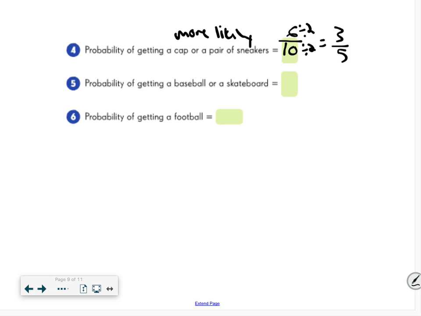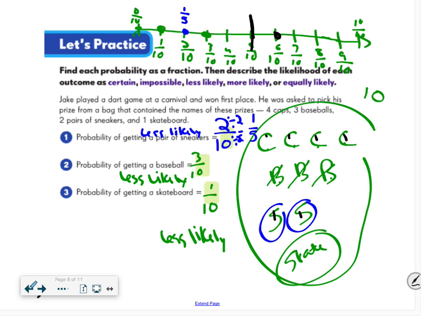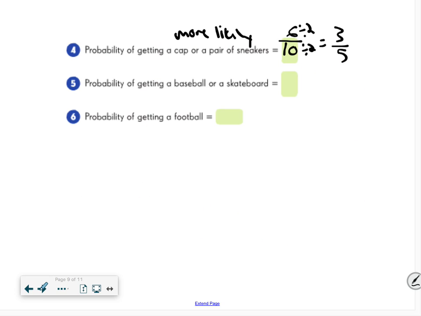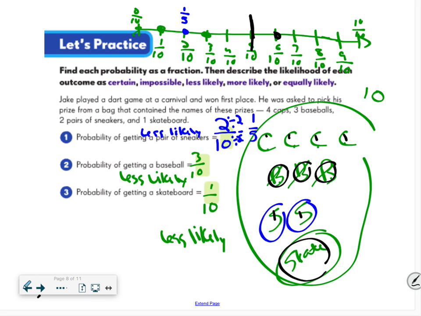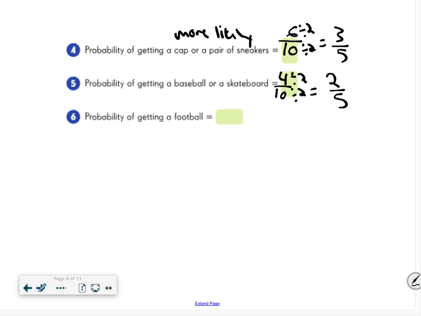Two more. Probability of getting a baseball or a skateboard. Okay, baseball, I have 1, 2, 3. Skateboard, I have 1. So that's 4/10. And again, I can simplify because I know that they're both even, and their greatest common factor is 2. Okay, so I have 4/10. That would be right here. And again, that's below the equally likely, so that's less likely that that's going to happen.